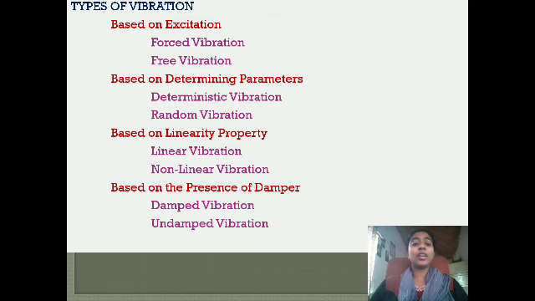That is called damped vibration. Otherwise, if dampers are not present, we call it undamped vibration.